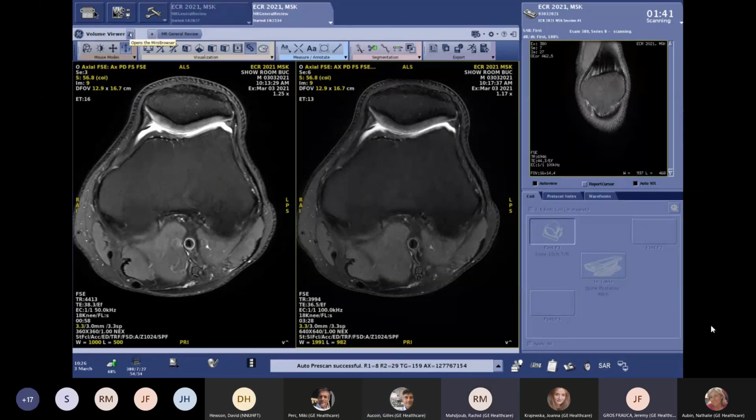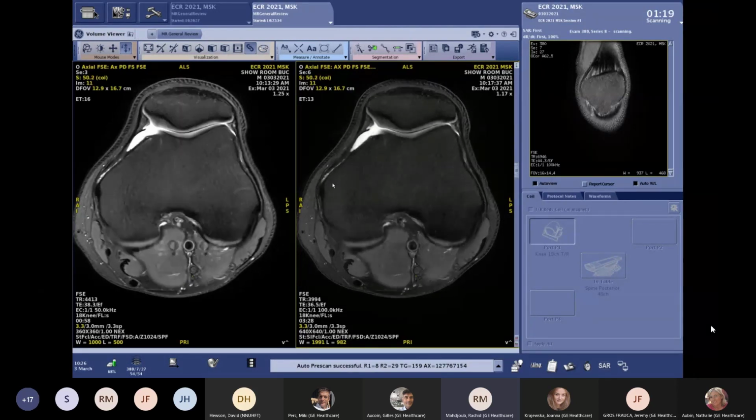This is a very interesting example of comparison between two acquisitions. One is HyperSpeed with 360, or 0.4 by 0.4 spatial resolution in the plane without any interpolation, and the comparison is with 0.2 by 0.2 spatial resolution in the plane without interpolation as well.